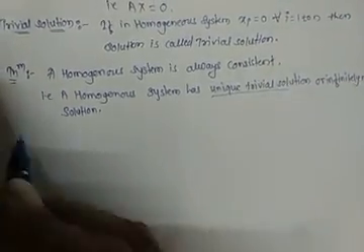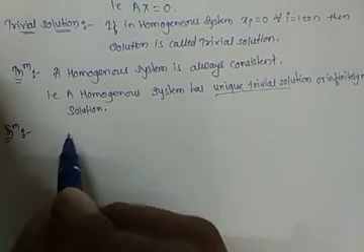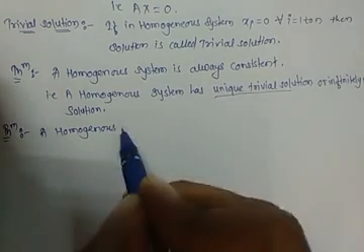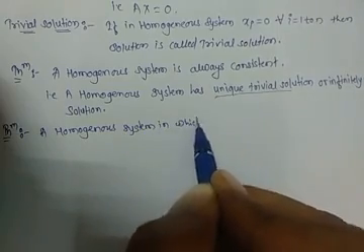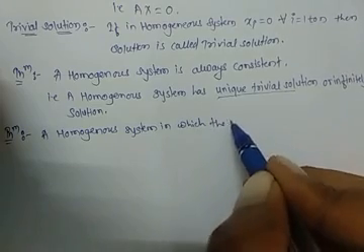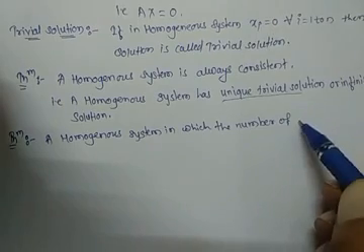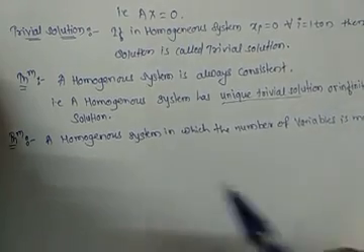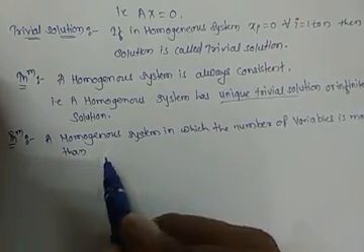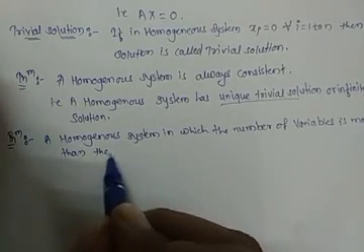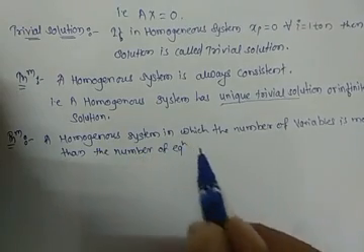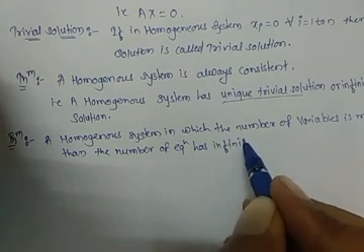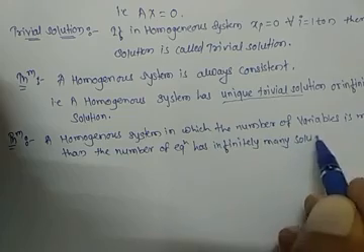Next, the second theorem. The theorem statement is: a homogeneous system in which the number of variables is more than the number of equations has infinitely many solutions.